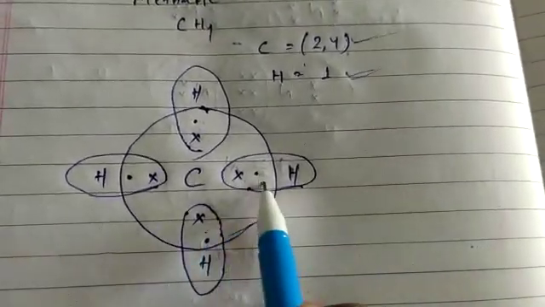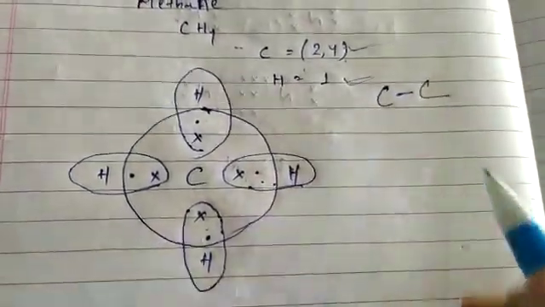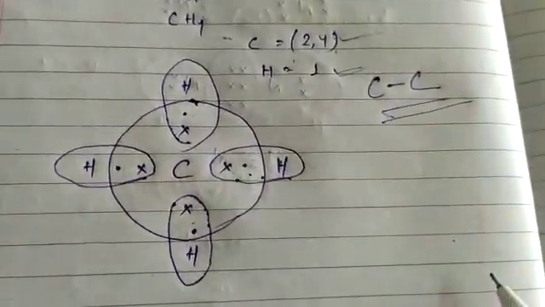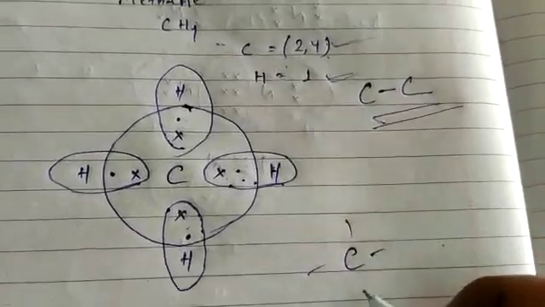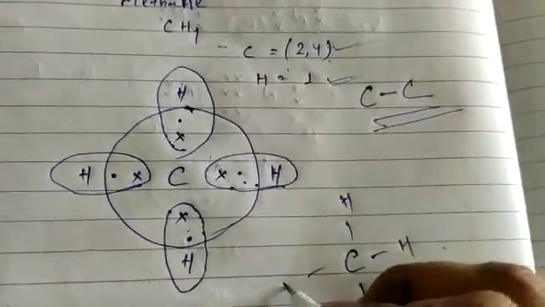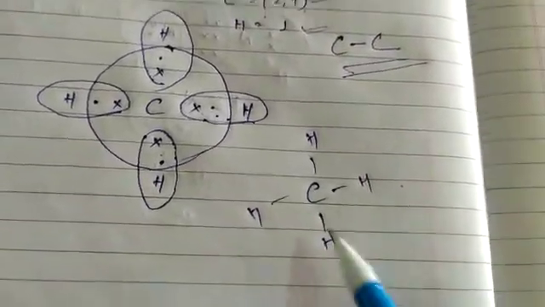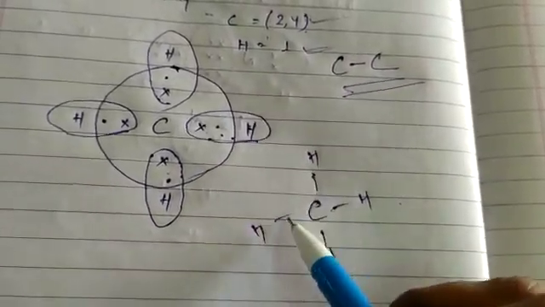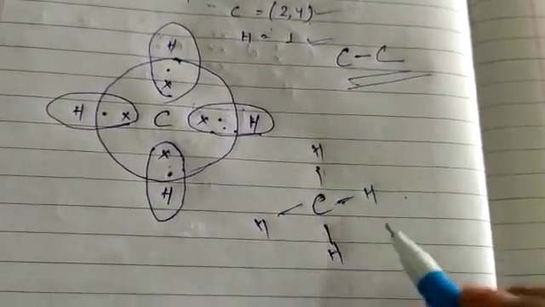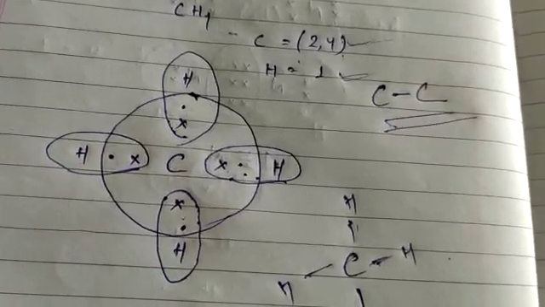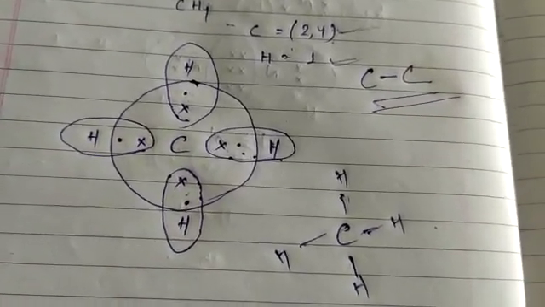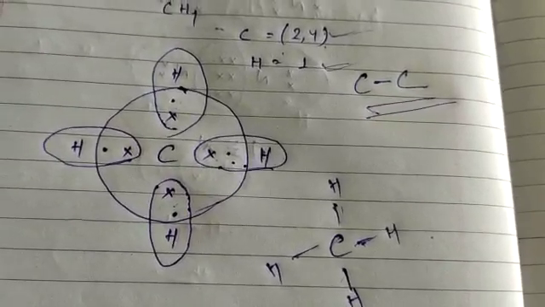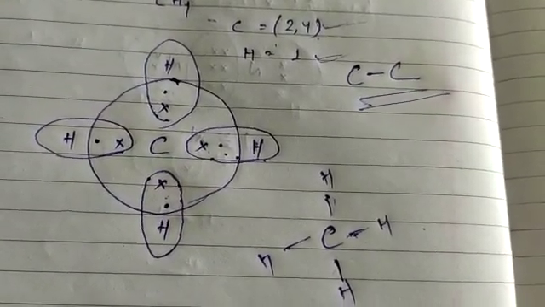Instead of hydrogen, carbon can also share its electrons with another carbon, which we will study later. This is the CH4 structure, where carbon shares electrons with 4 hydrogens to form methane. Now practice all these structures, as they are very important. In the next class we will study the versatile nature of carbon.